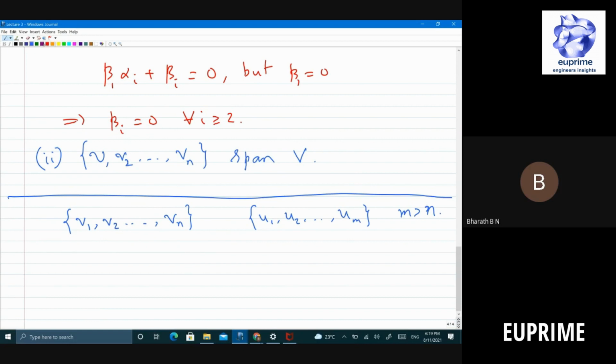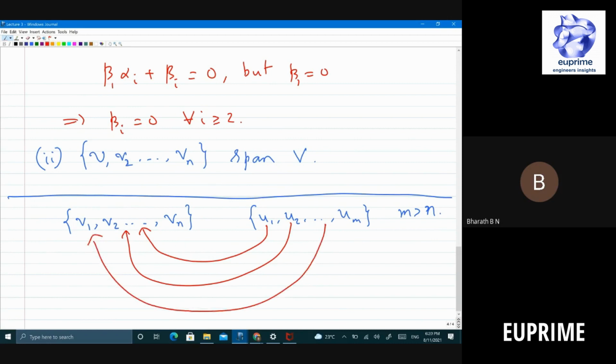I'll just show pictorially. First thing is I can take U1 and put it in place of one of them, knocking off some Vi. Take U2 and knock off something here, right? Keep on doing that until Un. You would have knocked off everything here and replaced it with n vectors among m vectors.